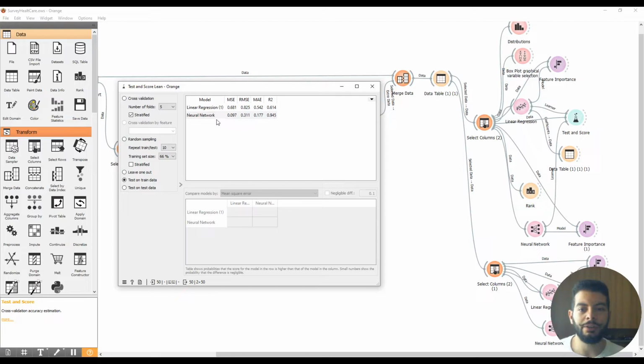You might wonder why the neural network has a higher score in terms of explaining the score variable, and that is, in my understanding, because the neural network can manage better and in an autonomous way the interaction between variables. If you ever saw images of how a neural network works, you will understand it immediately. Instead, in linear regression, you have to specify the interactions between variables.